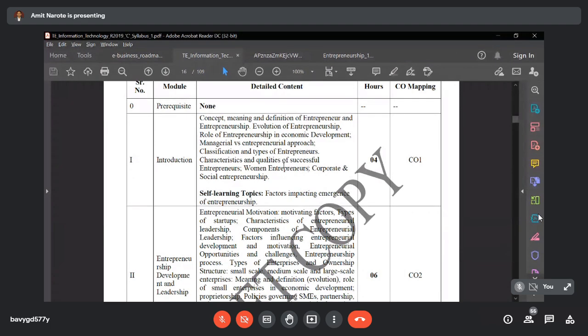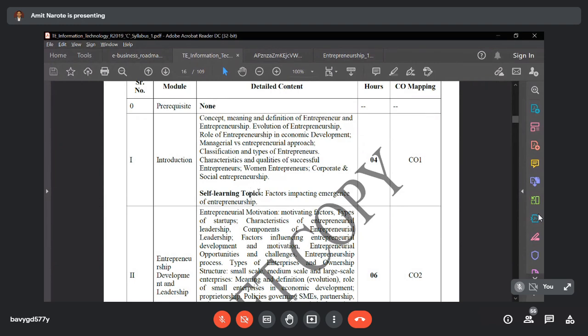Then corporate and social entrepreneurship. What is corporate and social entrepreneurship that we are going to discuss? Now, since this is the new scheme, the new syllabus implemented from this academic year, the committee or the university people have added self-learning topics.